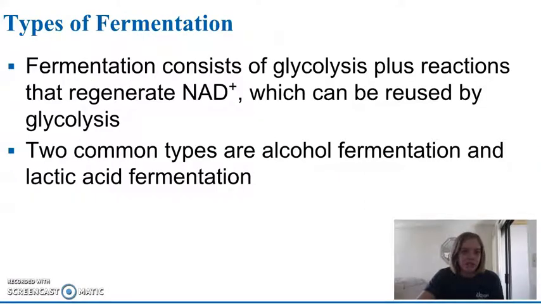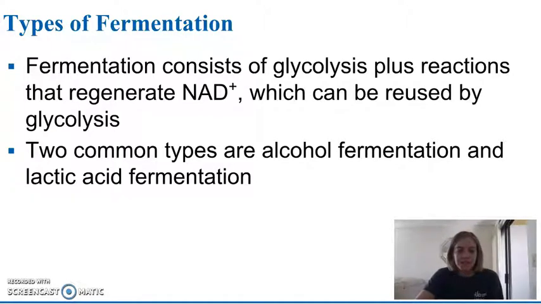The one we're going to focus on, though, more is fermentation, and this is a way that we can harvest chemical energy without oxygen or the electron transport chain. So as you recall, glycolysis is an anaerobic process, and it oxidizes a molecule of glucose to produce 2 pyruvate. And in that process, NAD plus is the oxidizing agent. So we need NAD plus for glycolysis to occur. So one of the problems of anaerobic respiration is that we will run out of NAD plus, because once all of that's been converted to NADH, glycolysis has to stop.